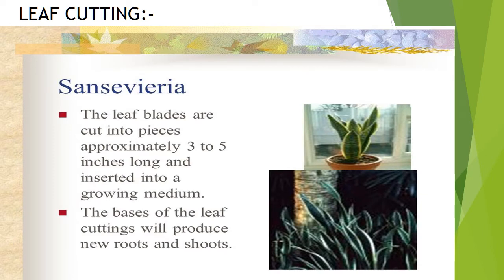Examples we will see. This is leaf cutting. The example given is Sansevieria. Here you can see the plant. Here the leaf blades are cut into pieces, approximately 3 to 5 inches long, and inserted into a growing medium. Then that leaf will grow into a new plant. We have to remove the leaf, and then it should be planted in the medium. It will actually grow a new plant. Both roots as well as shoot will arise.